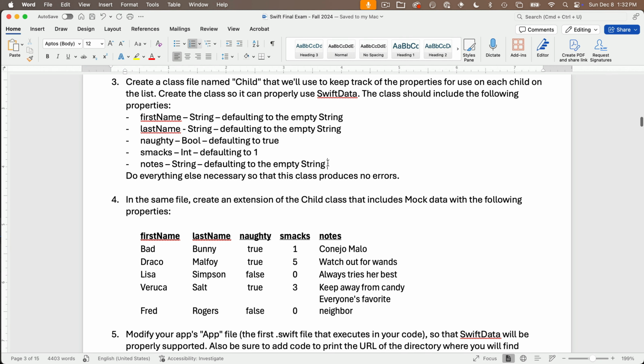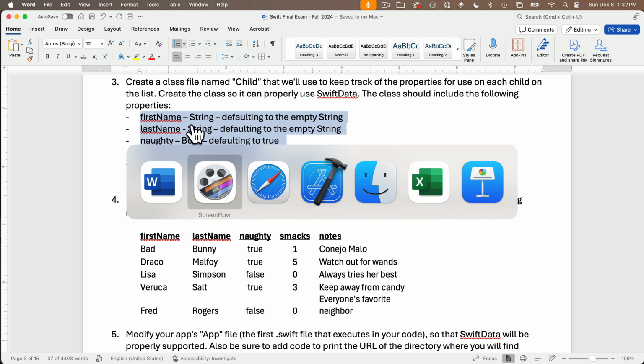Now in question number 3, we're going to create a class named Child that we will use to keep track of all the properties for each child on the list. You want to create the class so that it can properly use SwiftData, and the class should include the following properties: first name, which is a string, last name string, naughty a bool, smack int, notes string, and do everything that's necessary so that this class produces no errors. You see the default values, and let's build.